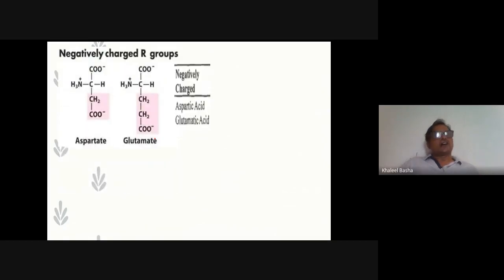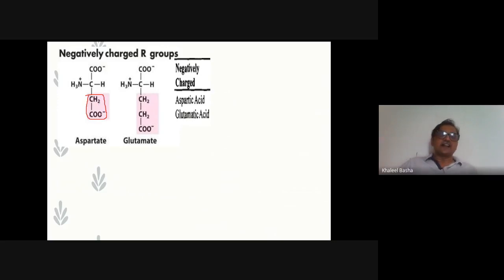The negatively charged R groups are aspartate and glutamate. This is the side chain, the R group, which is polar but negatively charged. Negatively charged means it contains one more negative charge. Already there is the general structure containing the carboxyl group, and in addition it contains one more carboxyl group in the side group. So the polarity is a negative charge. Those two amino acids are aspartate and glutamate.